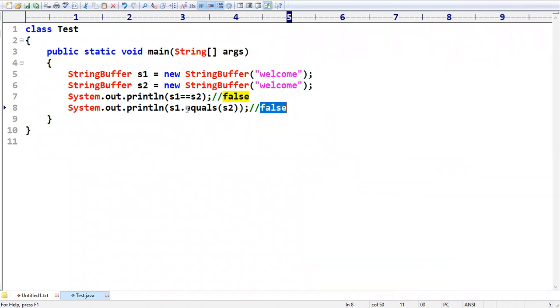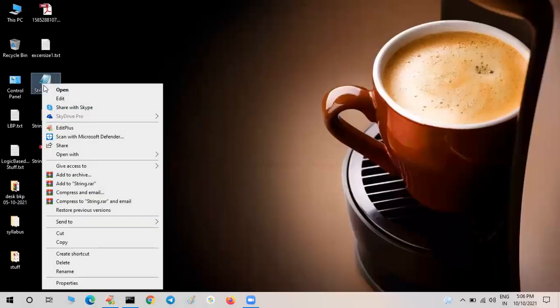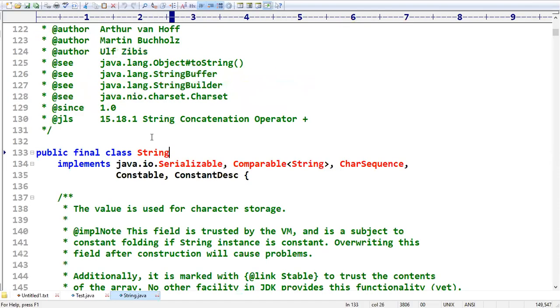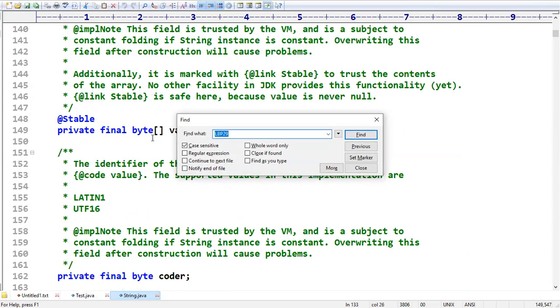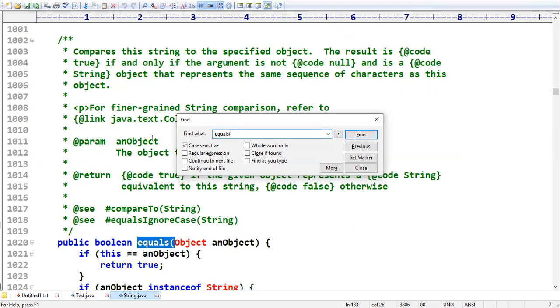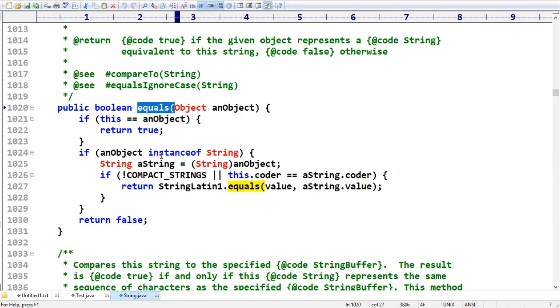Sir, could you please show me the equals method in the String class? Really, is it overridden or not? I want to check. Sir, have a look once. I have the String.java class here. In this you can search: is the equals method there or not? Sir, you can see.